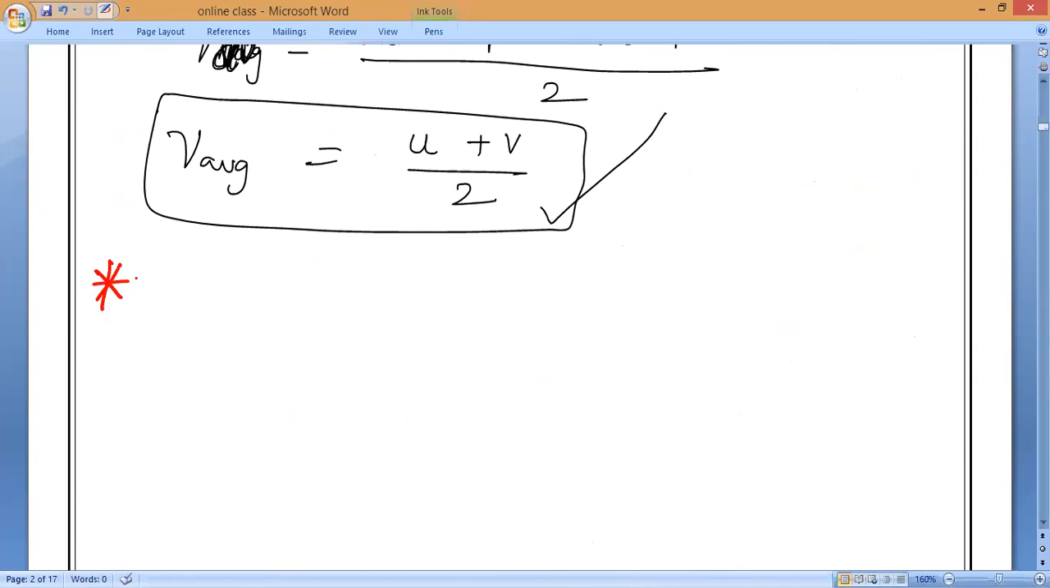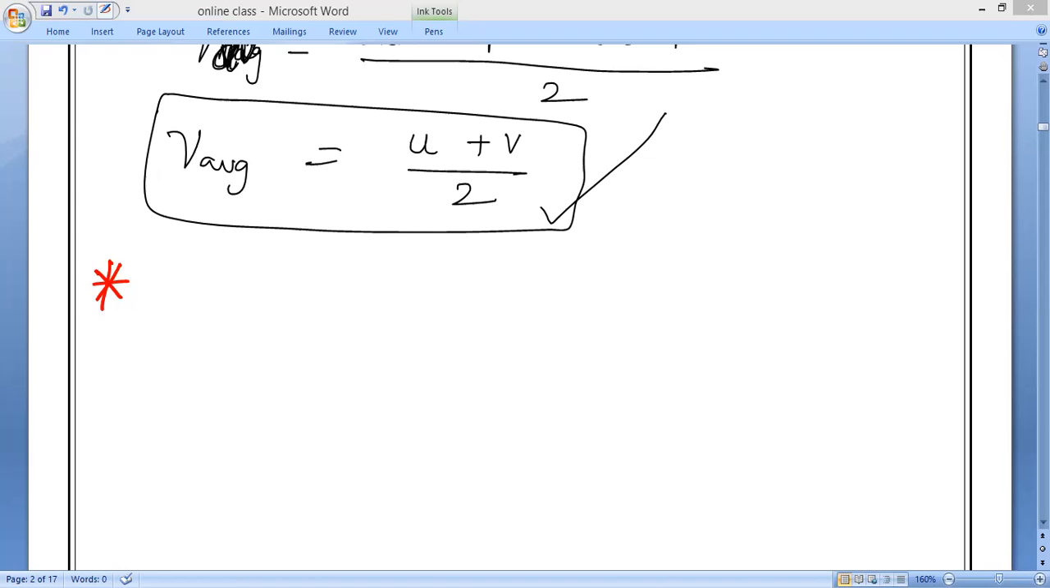Before going to study the next concept, we studied now three types of speed. What are the three types of speed, guys? Uniform speed, variable speed, as well as average speed. Clear? Now the next concept which we are going to study is velocity. Velocity also has three types: uniform velocity, non-uniform or variable velocity, and average velocity.